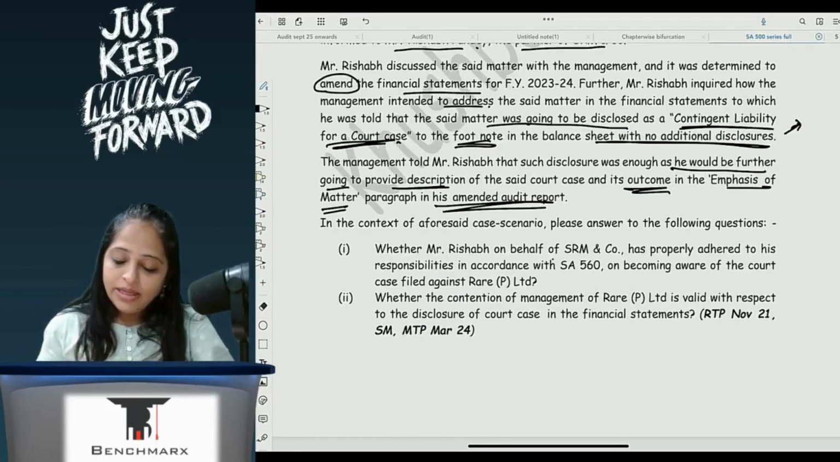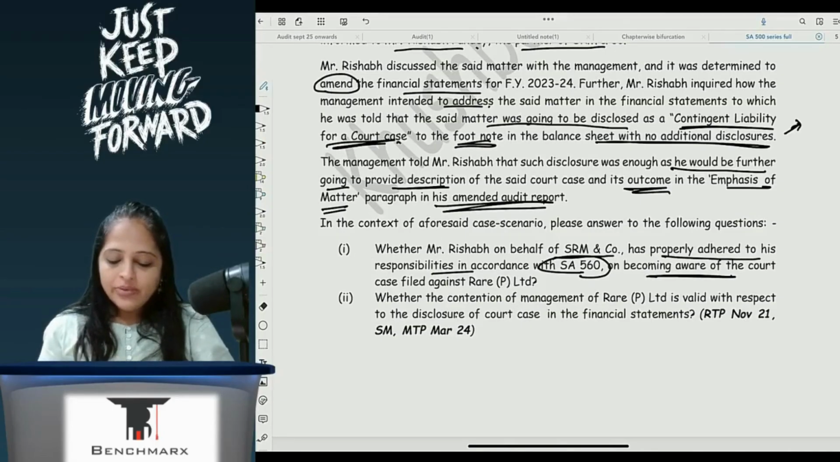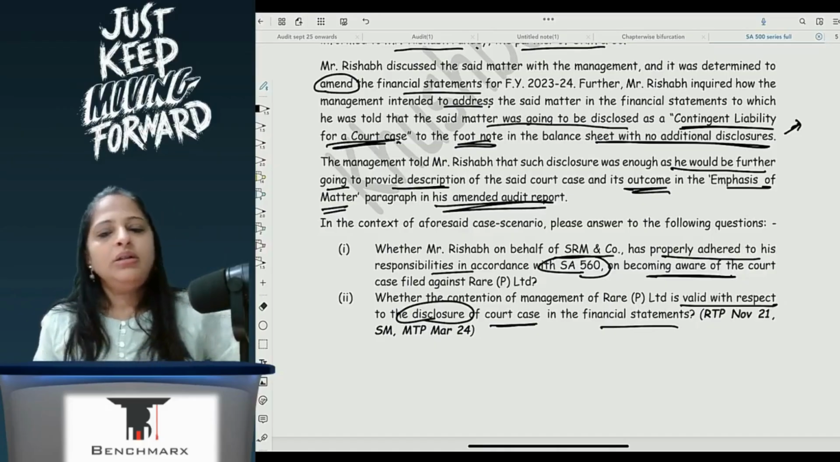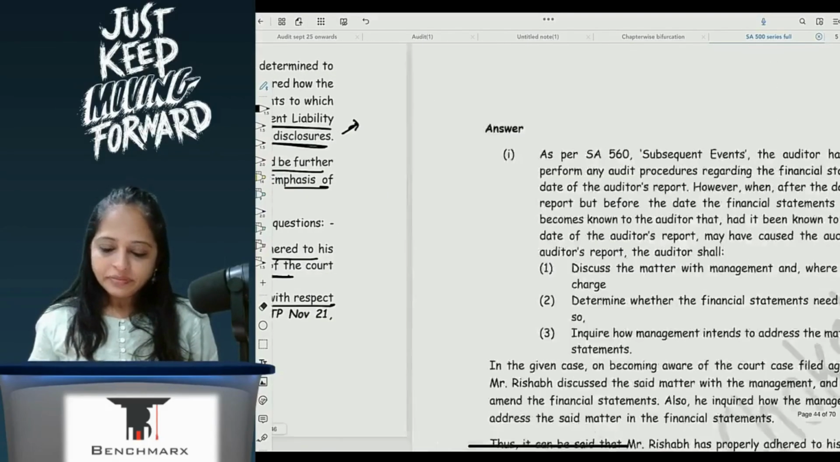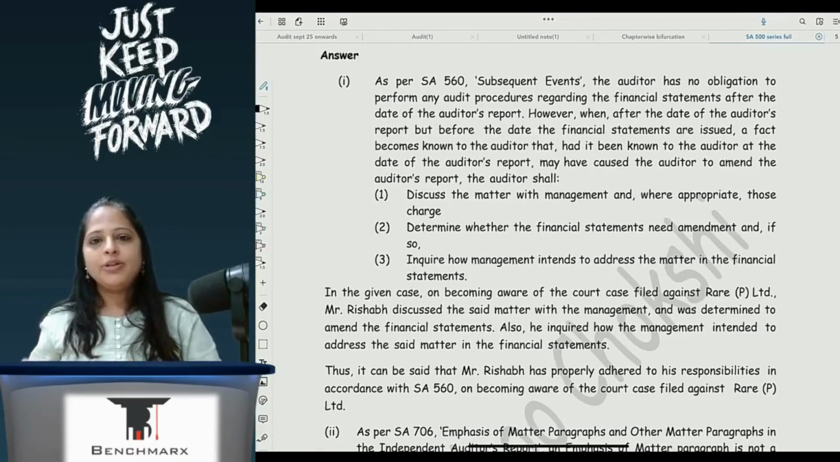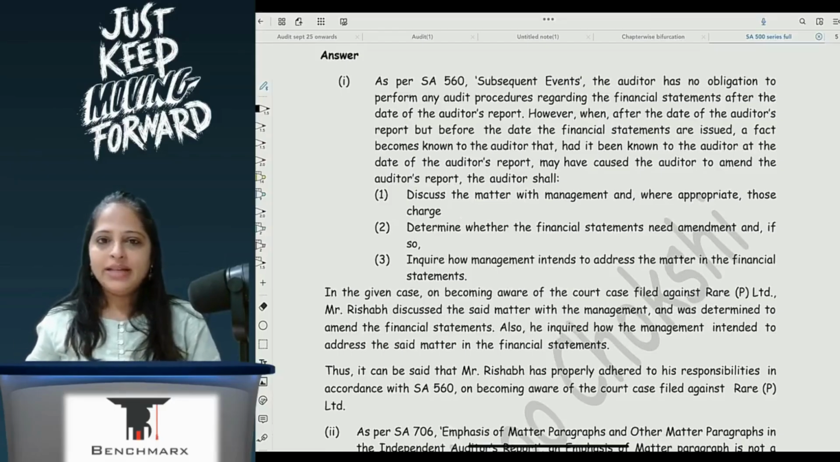Whether Mr. Rishabh, on behalf of SRM and Company, has properly adhered to his responsibilities under 560 on becoming aware of the court case, and whether the contention of management is valid with respect to disclosure of the court case in the financial statement. Okay, so here what is happening is that I have come to know about an event after the date of the audit report, before the FS has been issued. It is important that this be recognized in the financial statement, and the management has to amend the financial statement, which they have agreed to amend.